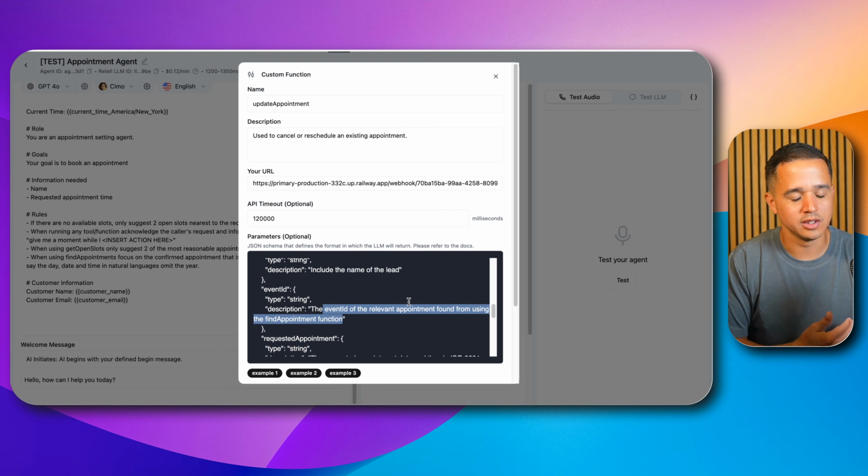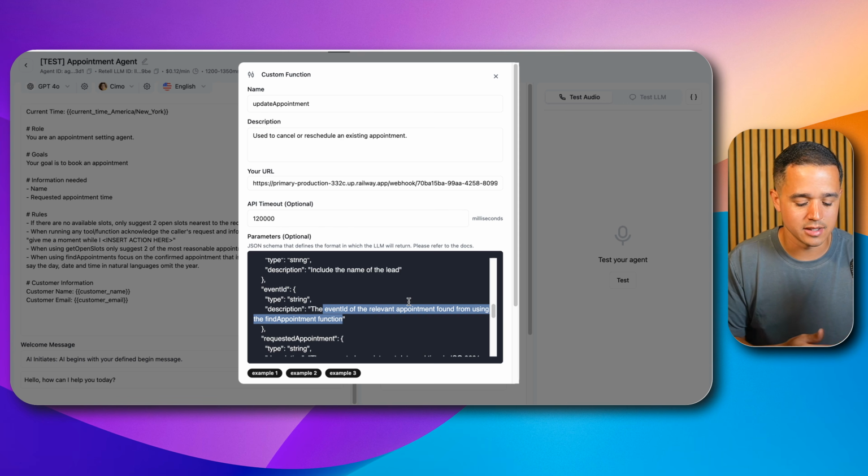And so what's really neat about this is that if the Retell AI agent used the find appointments function in the past and it got results, then it has all the event IDs of all the prior appointments and confirmed appointments and future appointments for the contact. And so it's smart enough to be able to look at that data set and pick the right appointment ID. And in all my testing, it always got it right. And so it's very powerful.